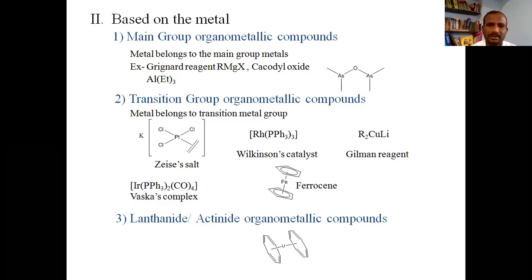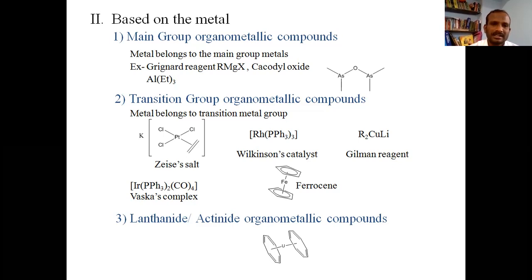Examples are Grignard reagent, cacodyl oxide, and triethyl aluminium. In cacodyl oxide, we have a bond between arsenic and carbon, and this belongs to the main group. Aluminium also belongs to the main group, and in the Grignard reagent, magnesium also belongs to the main group.